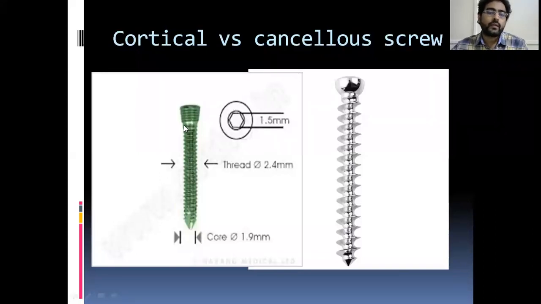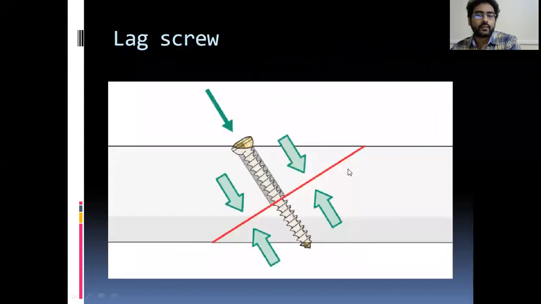You don't require that depth of knowledge. You just remember, the more the threads, the more the purchase power. That means it is difficult to pull the screw from the bone. So the cortical screw has more threads and the cancellous screw has fewer threads. Remember the point. This is the lag screw technique. You don't need the depth of it, but a lag screw should always be applied perpendicular to the fracture. This is the same concept.